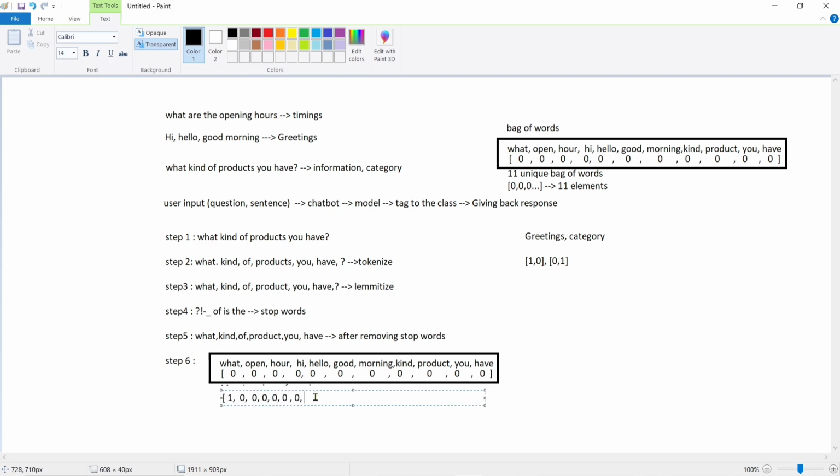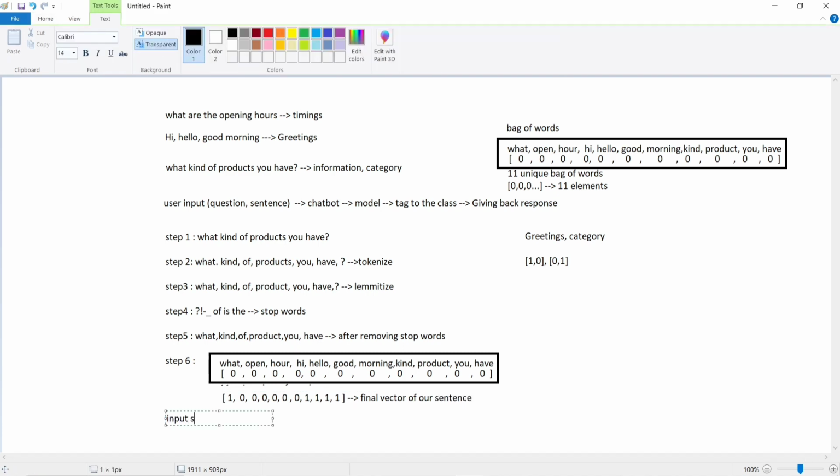The same way we have to fill all the array values here. And kind is present in the sentence, so we can make it as 1. And product is present in the sentence, we can make it as 1. And you, it is present. And have, it is present. So this is the final vector of our sentence.